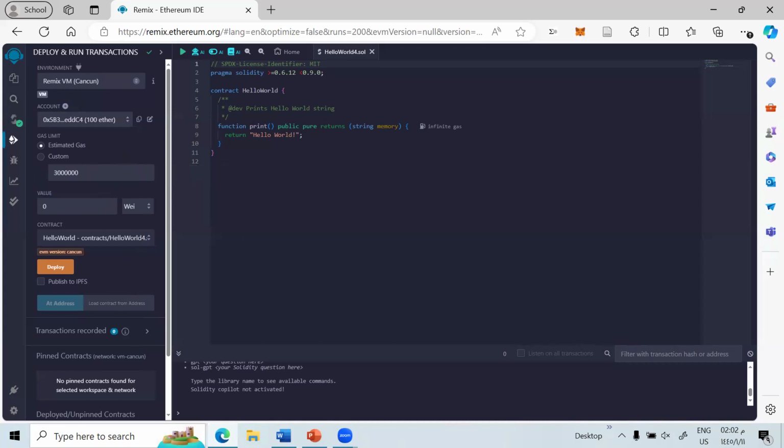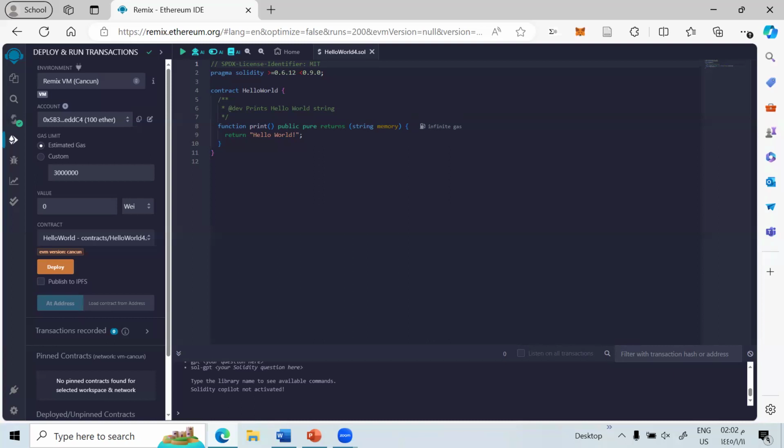Okay, about the gas analysis. In the Ethereum network, every transaction and smart contract execution requires gas, and the cost of gas can vary significantly. Efficient gas usage is crucial for the practicality and financial viability of a smart contract.